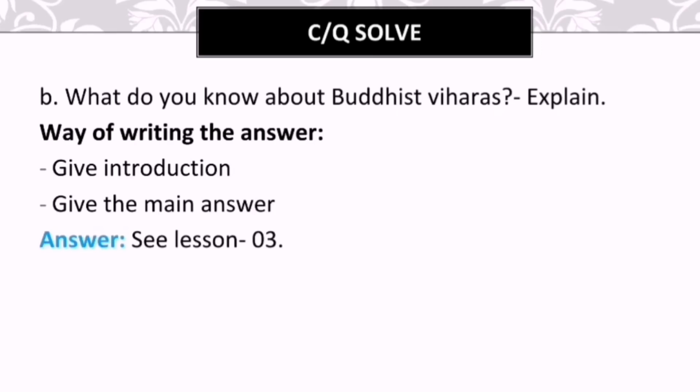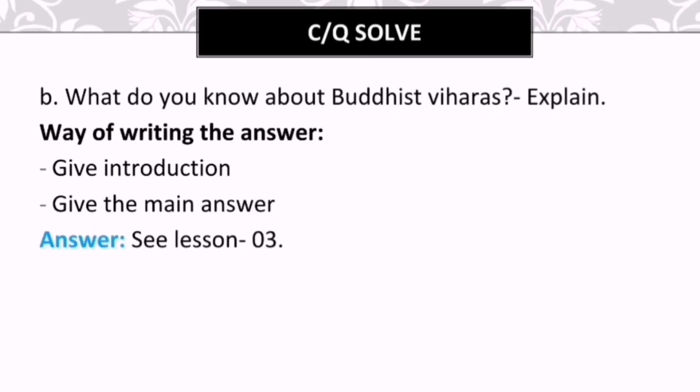Now the answer of this question is in lesson 3 of your book. Open lesson 3 right away. On page number 17, you will find the answer. For writing the answer, you can start with who saw Buddhist Bhairas in the introduction. Then go for the details like, in the 7th century, the Chinese tourist and priest Huanshang saw 20 Buddhist Vieras and 100 Brahmin temples in the Pundranagar region. You can write it as the introduction part.